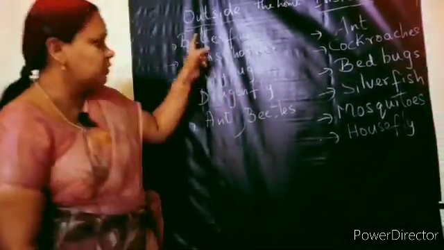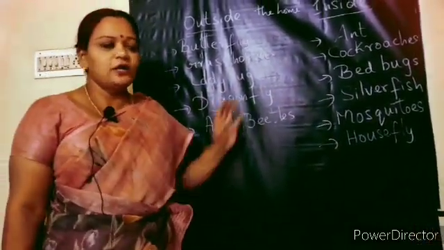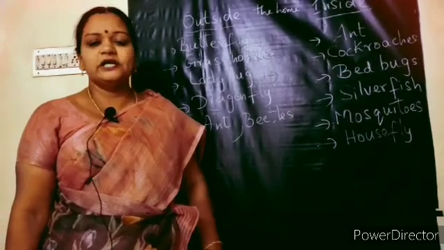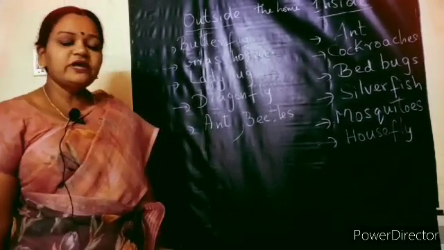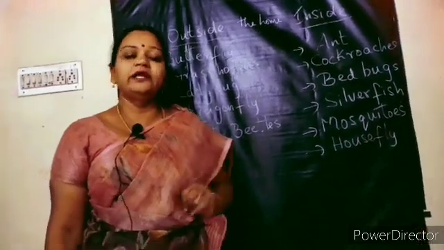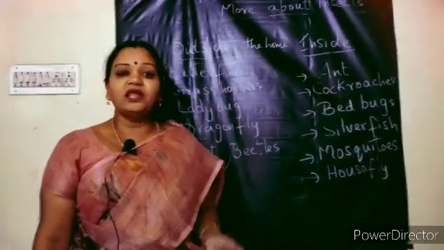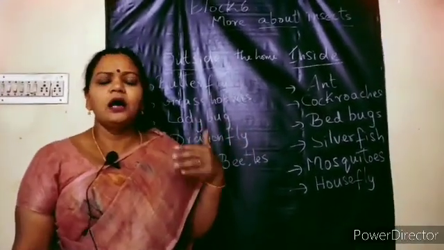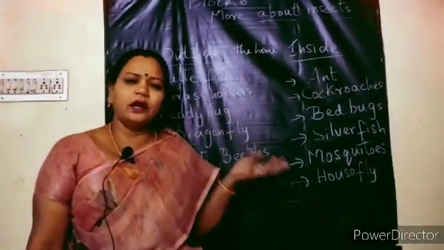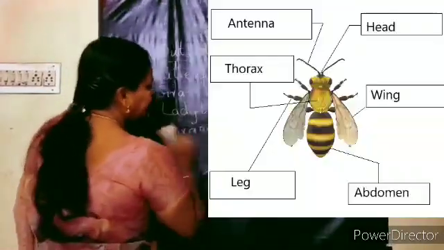See, the first point is all of these insects whatever we named are very small in size. All these are small animals, they are small creatures. So when we compare us with the insects, how are they different and how are they similar? Can all of you guess in your imagination? You can think how we are the same as an insect and how they are different from us. Shall we go on for that comparison?